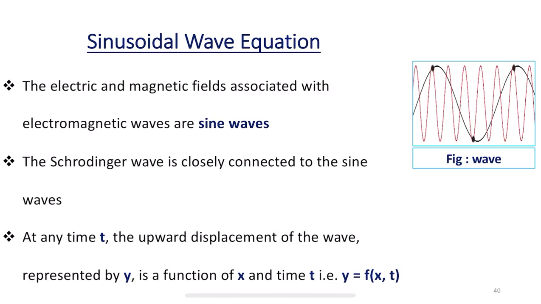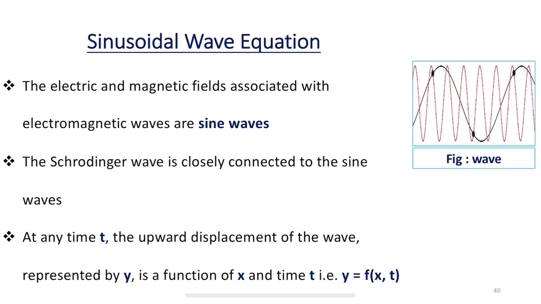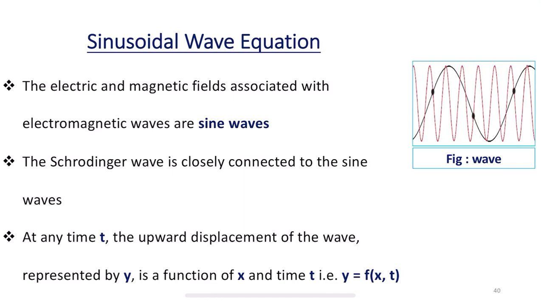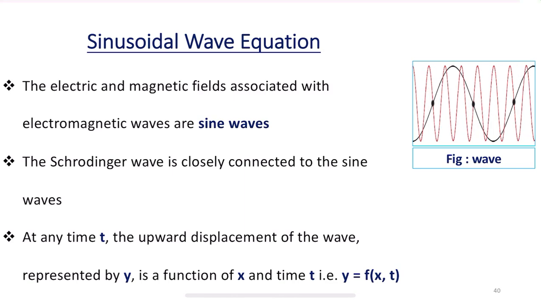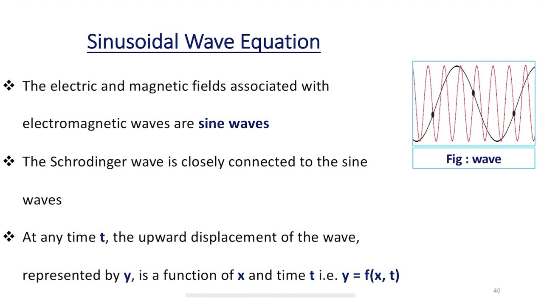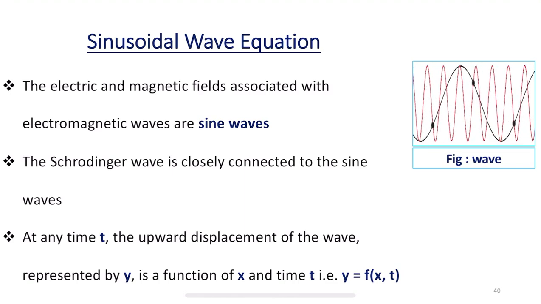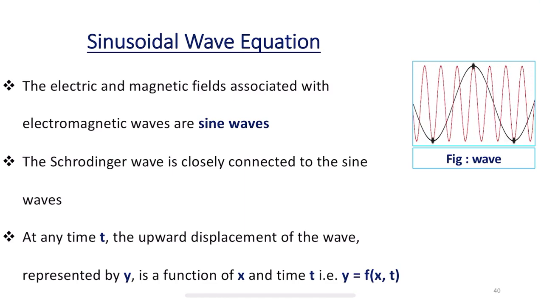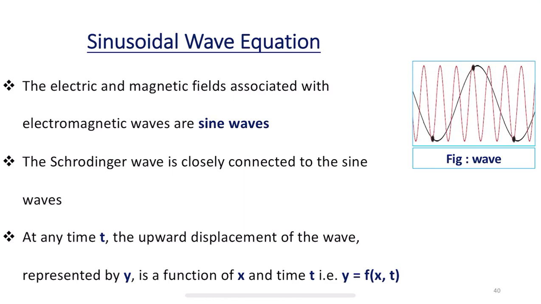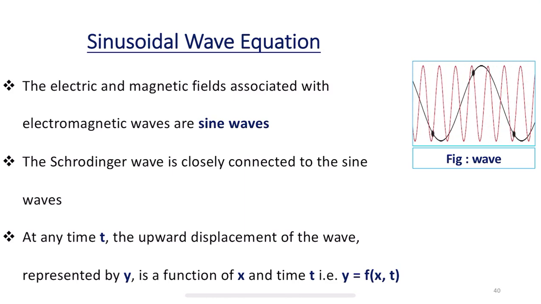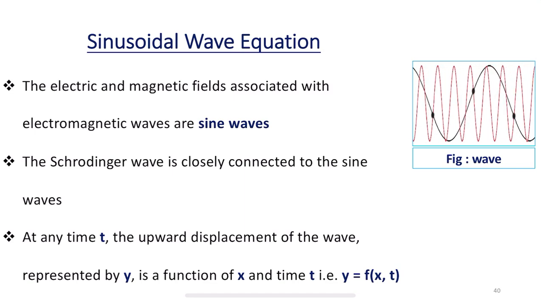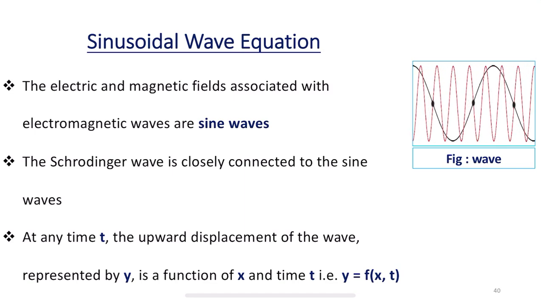Considering all the factors, for a Schrodinger wave moving towards the x axis at any time t, the displacement of the wave, represented by small y, which is a function of x and time, is given by y equals f of x comma t.